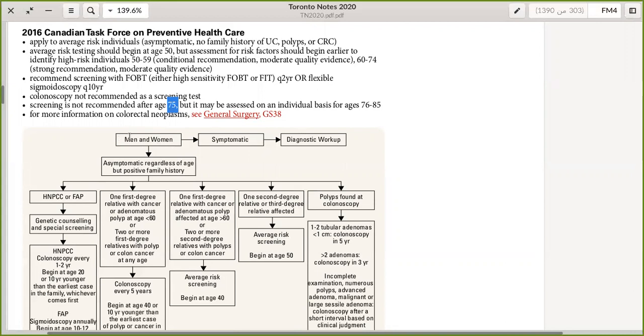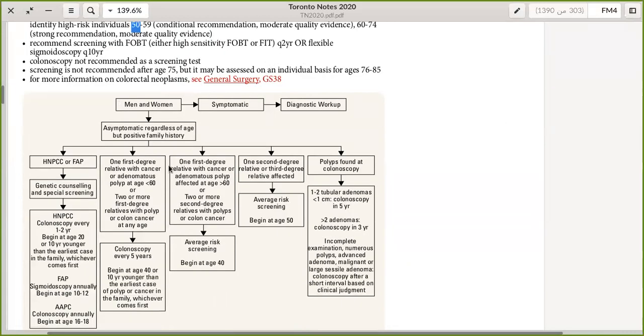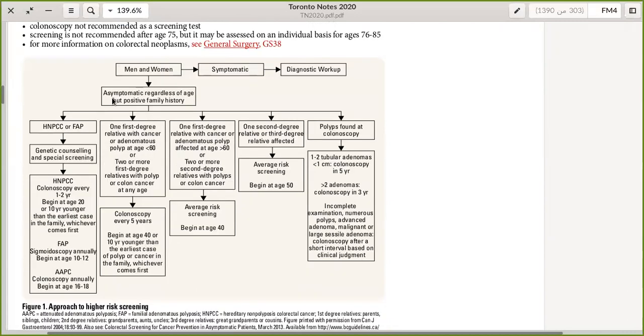For the scope of our MCCQE1 test, we just memorize that if the patient turned 50, we will start screening him every 2 years or every 10 years. Okay, so this algorithm will show what to do if the patient has any positive finding on the criteria we mentioned. If the patient is symptomatic, diagnostic workup, straightforward. If the patient is asymptomatic but has a positive family history, we will be checking on the genes.